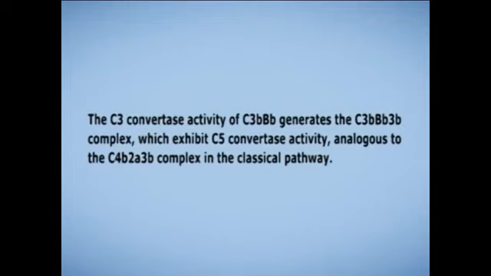The C3 convertase activity of C3bBb generates the C3bBb3b complex, which exhibits C5 convertase activity analogous to the C4b2a3b complex in the classical pathway. The non-enzymatic C3b component binds C5, and the Bb component subsequently hydrolyzes the bound C5 to generate C5a and C5b. The latter binds to the antigenic surface. Now, the lectin pathway.